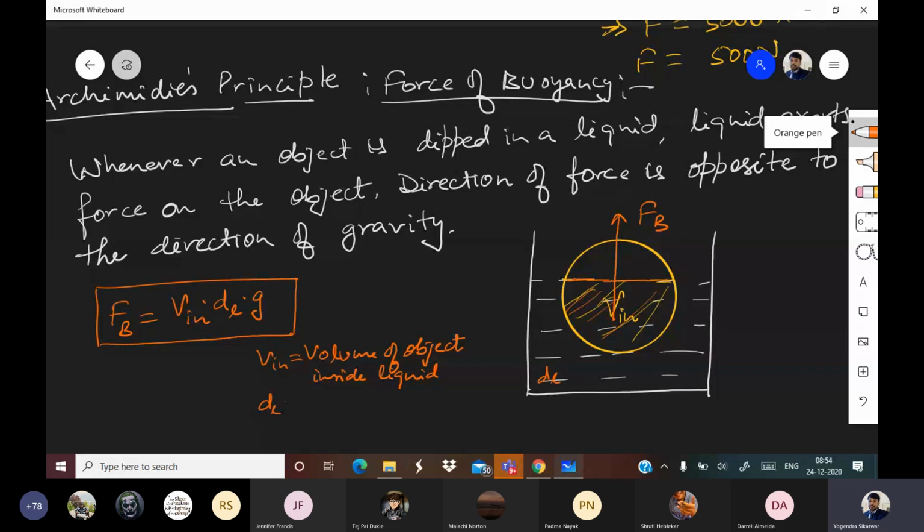What is DL? DL is the density of liquid. What is G? G is acceleration due to gravity.